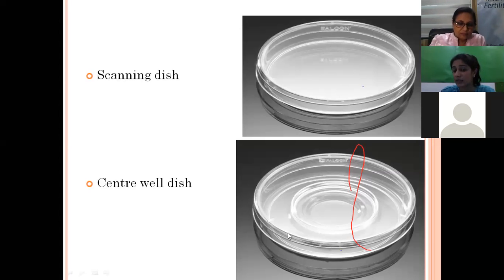Now this is the center well dish. Here you can see a center well, and there is also this, which is called the moat. It is in this place we take the FERD media, whatever media, and then we cover it with oil, and mostly we place all the OCC in this center well dish.